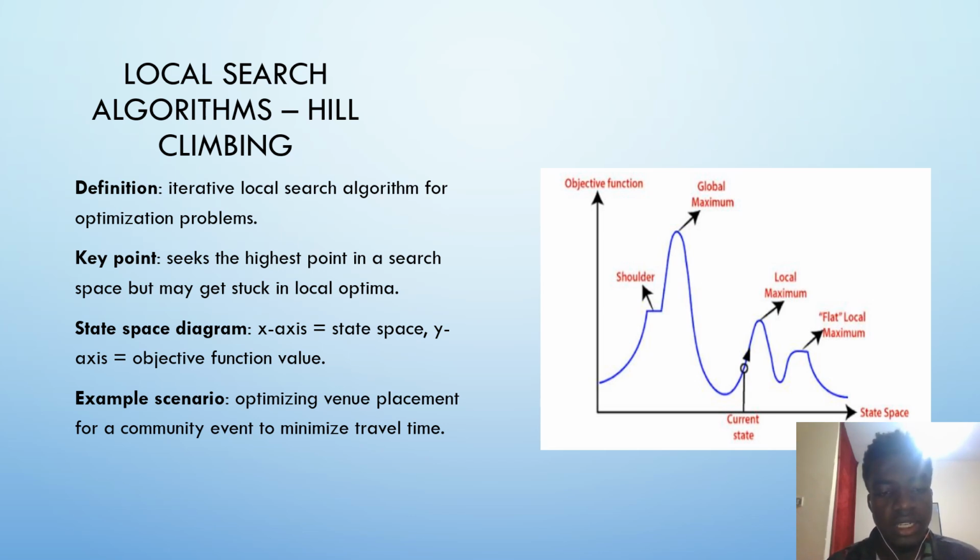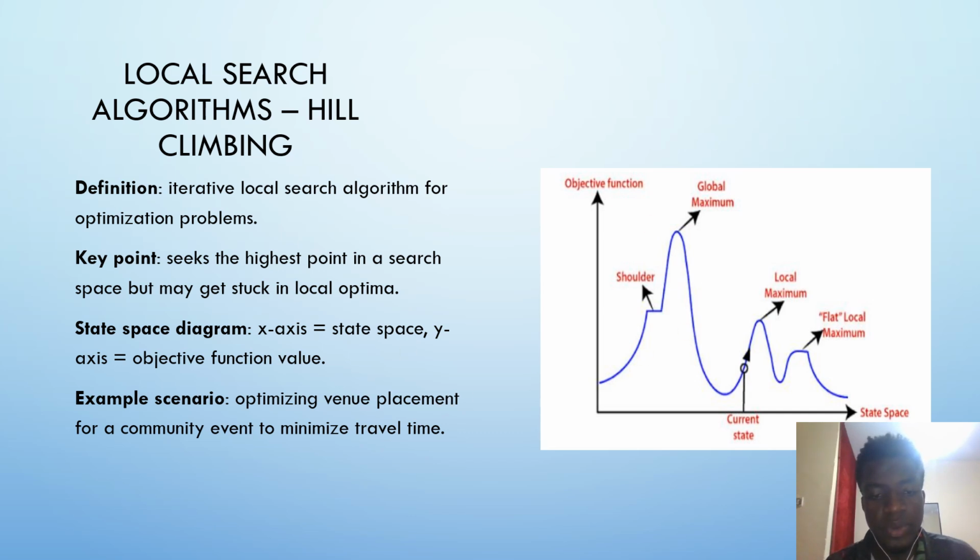By definition, the hill climbing algorithm is an iterative local search algorithm for optimization problems. It seeks the highest point in a search space, but it may get stuck in the local optima. It gets stuck in the local optima because it might get a solution which we see as a better one, but in actual sense it's not the best solution for the search space.